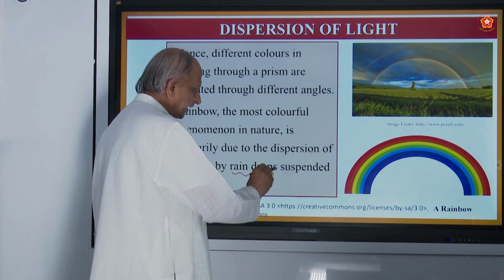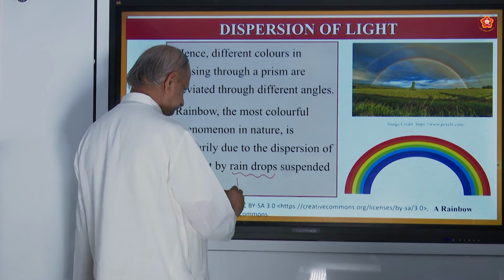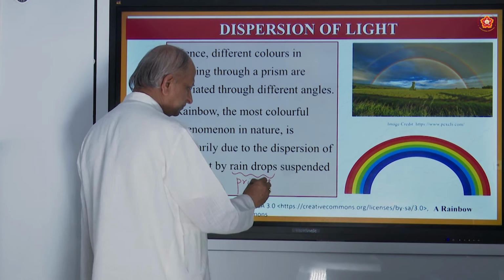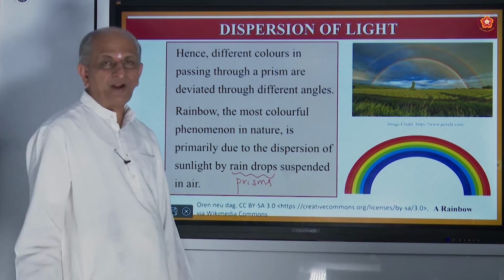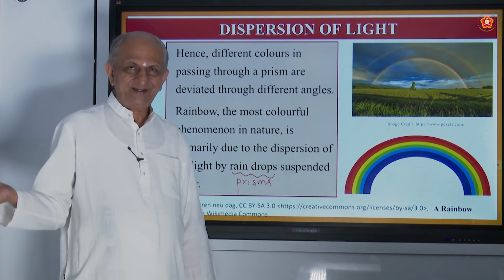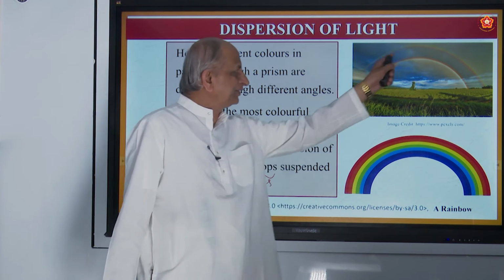So here the raindrops act as the prisms. And how many drops will be there? There will be millions of drops. So millions of prisms and millions of colors joining together like this.